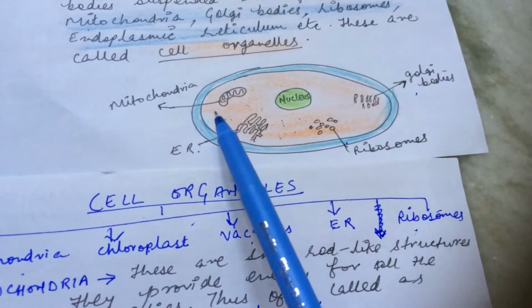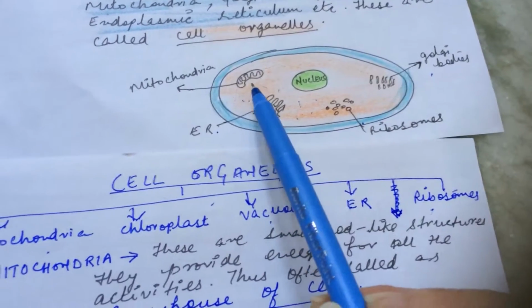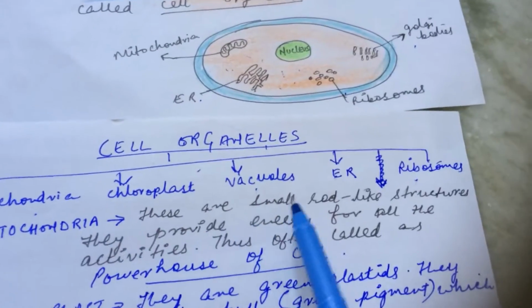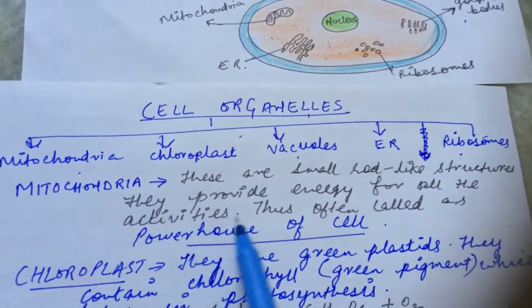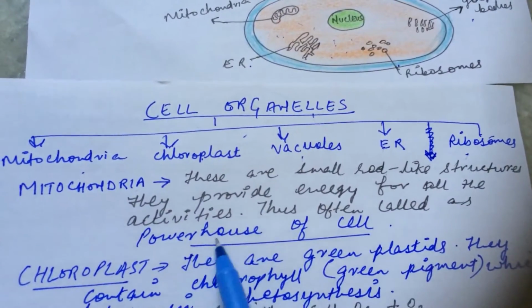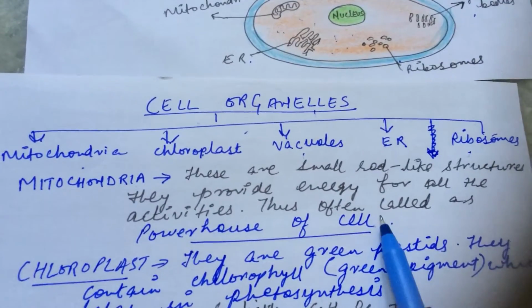Now, what is a mitochondria, right? As you can see in the diagram, this is a rod-shaped organelle, right? Now, it is a small rod-like structure which provides energy for all the activities. Thus, it is often called the powerhouse of the cell. We can take one example.